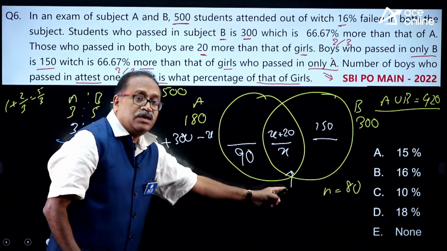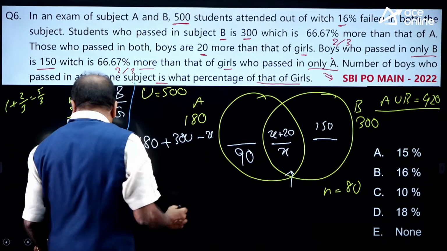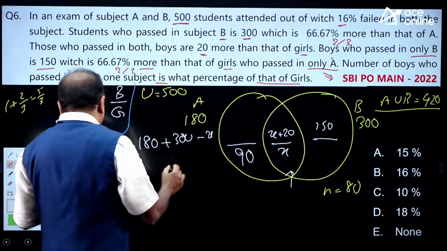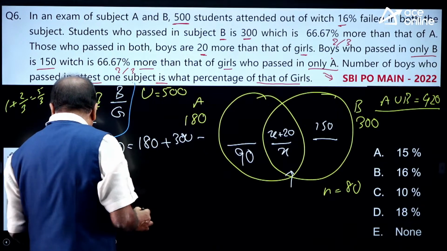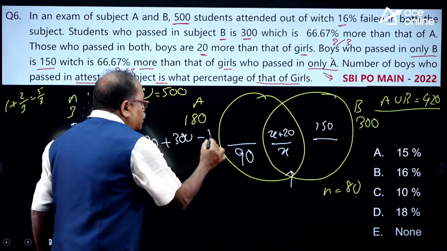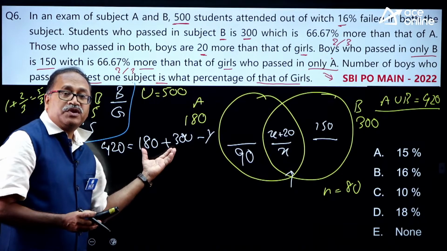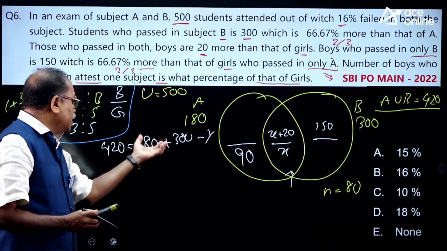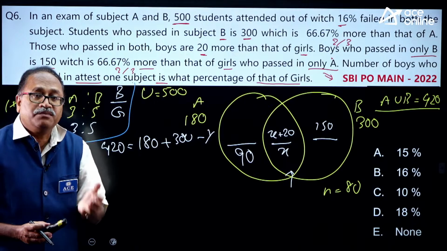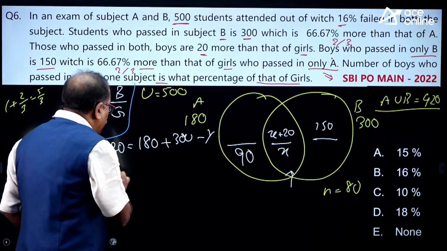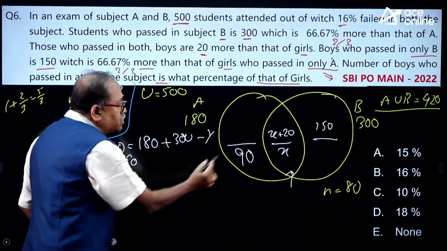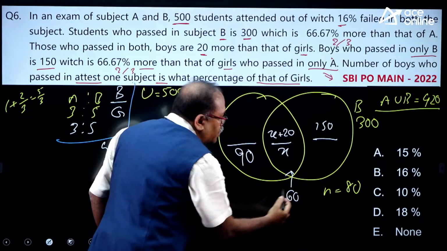That value is here, not this x. Let me write this as something else so that you will not get confused between this x and the other x. So this is y. What is the y value? Here it is 480 minus 420, I am getting 60. So y is equal to 60. So this value is 60.